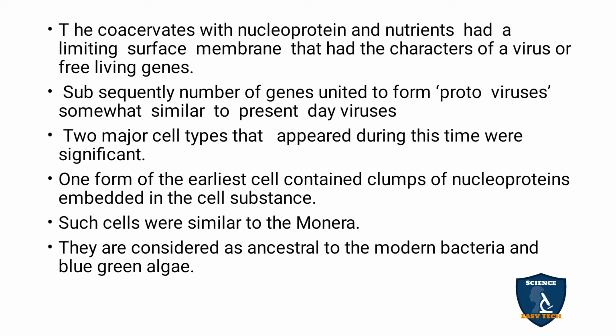The two major cell types that appeared during that time were significant. One form of the earliest cells contained clumps of nucleoproteins embedded in the cell substance. So the first form has nucleoprotein in clumps, in groups. Clumps means in groups. They are seen inside the cell substance.